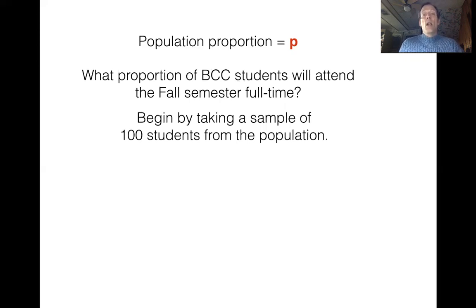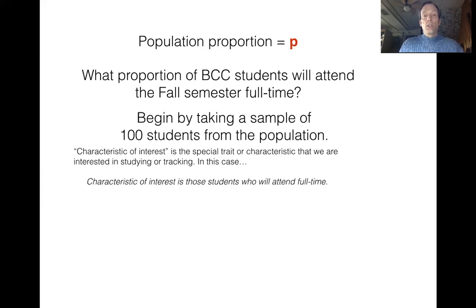before we start to get into technical numbers and things like that, we're going to talk about something called the characteristic of interest. The characteristic of interest is a special trait or characteristic that each member of the population either has or they don't have. For us, the characteristic of interest is that you are going to go to school full time. So what we're going to do is we're going to let X equal the amount of people that possess that characteristic of interest. And we're just going to make it up and say that we have 35 people that are going to go to school full time.